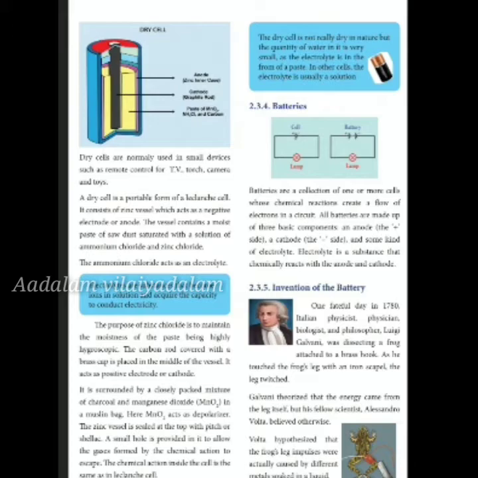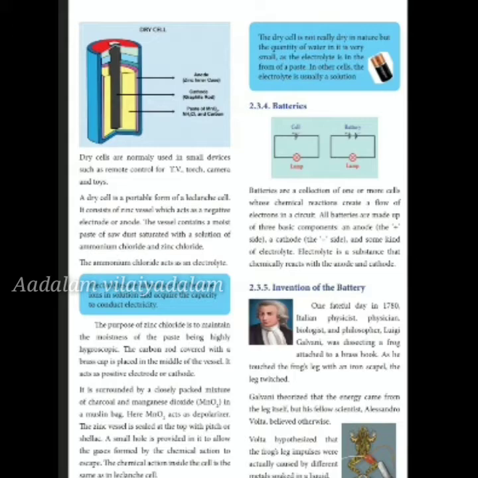So next you will see a carbon rod. Has anyone opened a battery and seen all these things in a battery? After you use a battery, you will see all these things in it. The carbon rod covered with a brass cap is placed in the middle of the vessel. It acts as the positive electrode, or cathode.